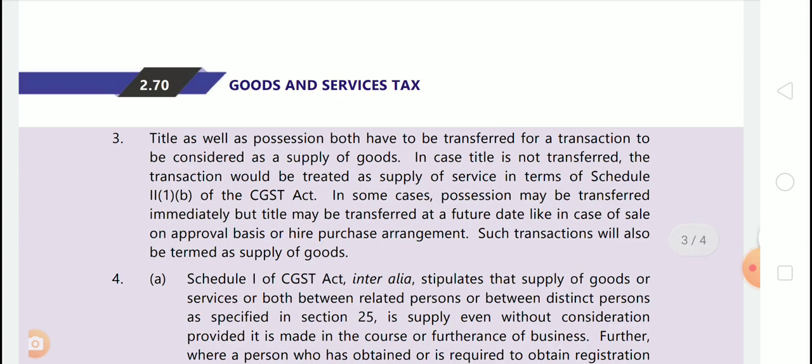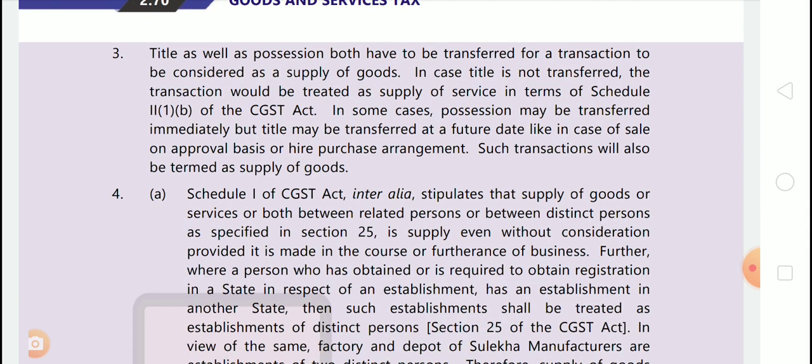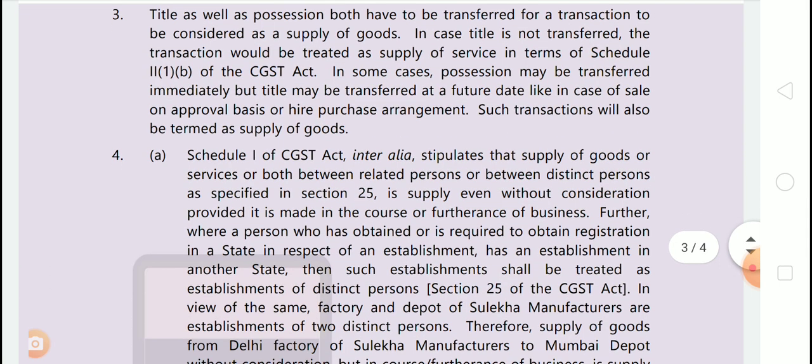Title as well as possession both have to be transferred for a transaction to be considered as a supply of goods. In case title is not transferred, the transaction would be treated as supply of service in terms of Schedule II, Clause 1, section 7 subsection 1 Clause (d) of CGST Act. In some cases, possession may be transferred immediately, but title may be transferred at a future date, like in case of sale on approval basis or hire purchase agreement, arrangement, whatever. Such transaction will also be termed as supply of goods. Okay.